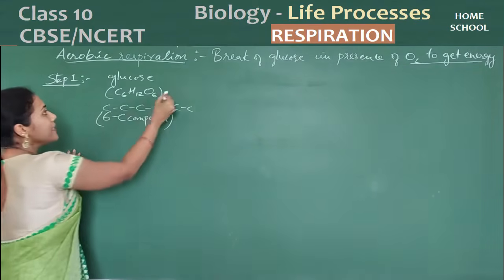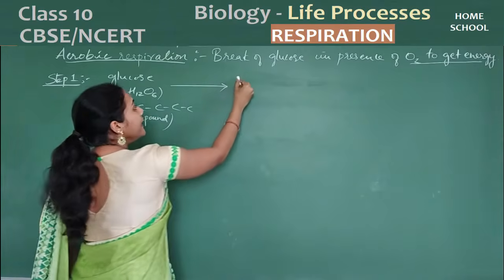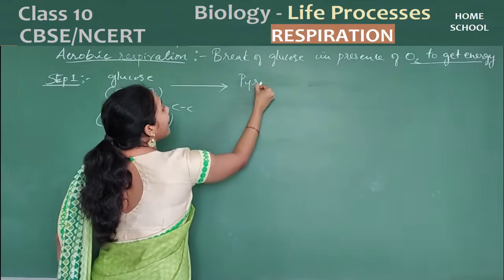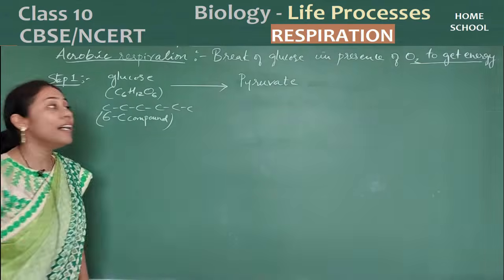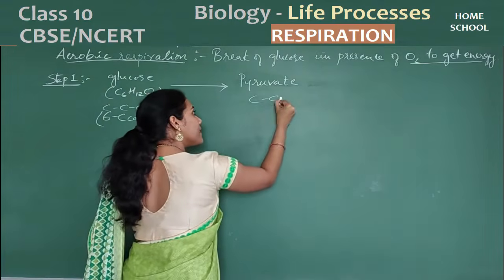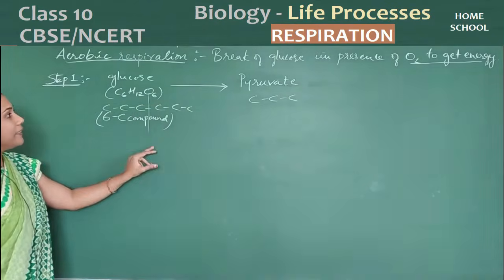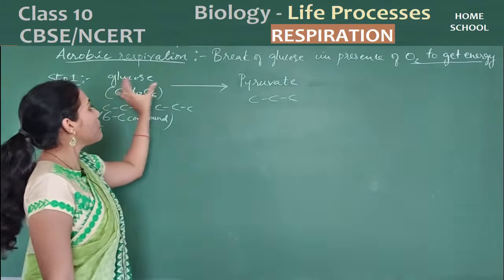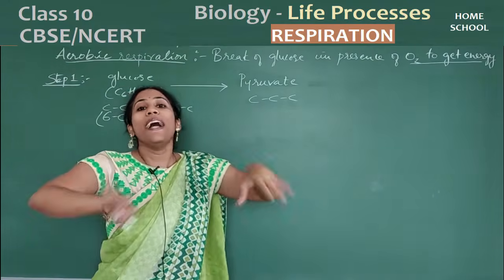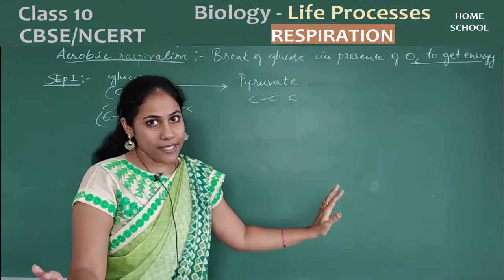This 6-carbon compound will break into a 3-carbon compound called pyruvate. A 3-carbon compound called pyruvate means the 6-carbon compound will break down exactly at the center. So you will get pyruvate. One glucose molecule can give 2 pyruvate molecules. Anyway, that balancing is not necessary here.